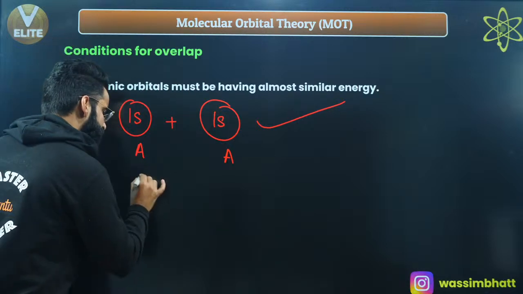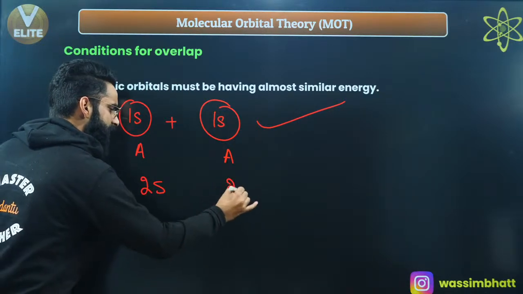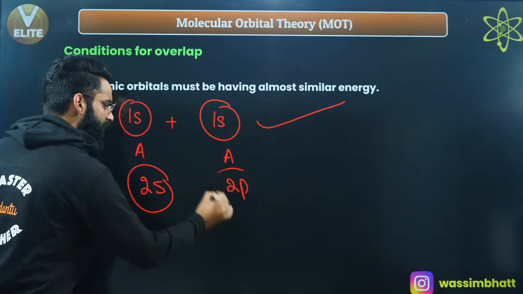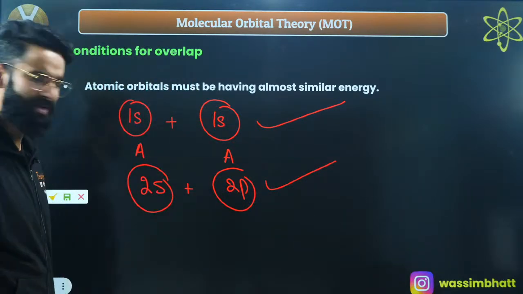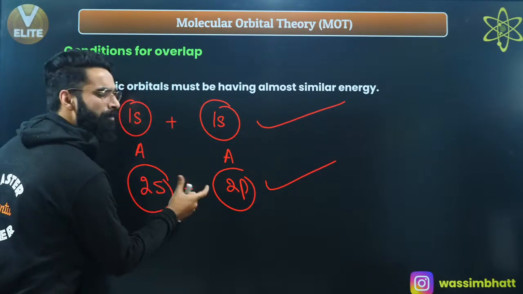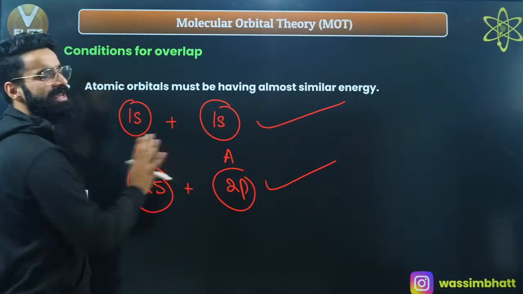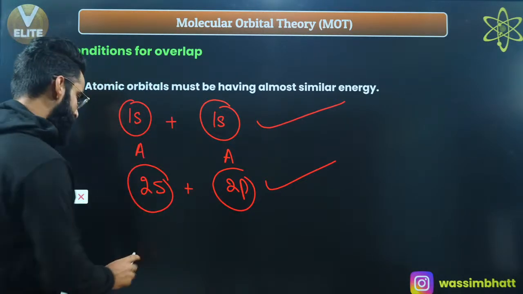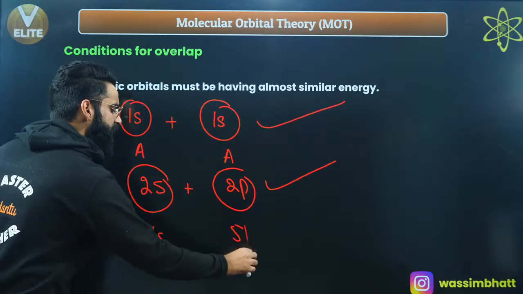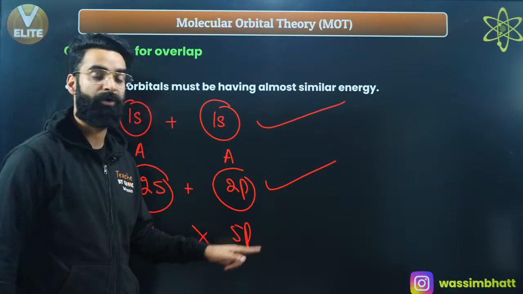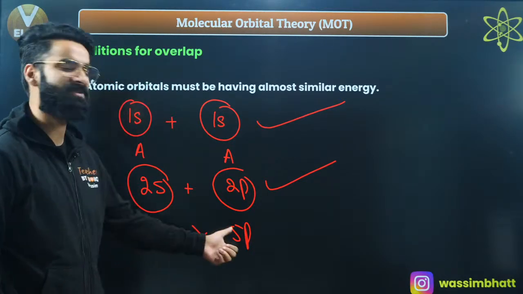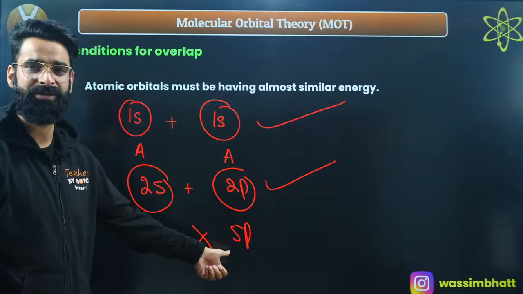It can be like this as well: 2s of one atom and 2p of one atom. Even they can combine and lead to the formation of molecular orbitals because their energies are comparable. They have almost similar energies, 2s and 2p. But 1s and 5p, for example, cannot overlap. They cannot combine or lead to the formation of molecular orbitals because the energy gap is too much.